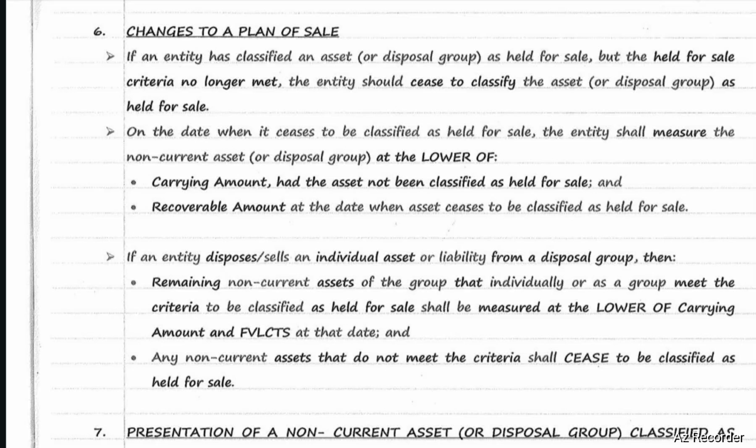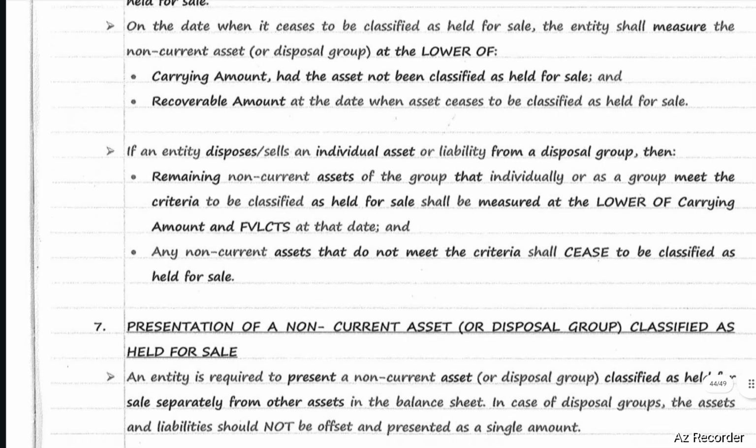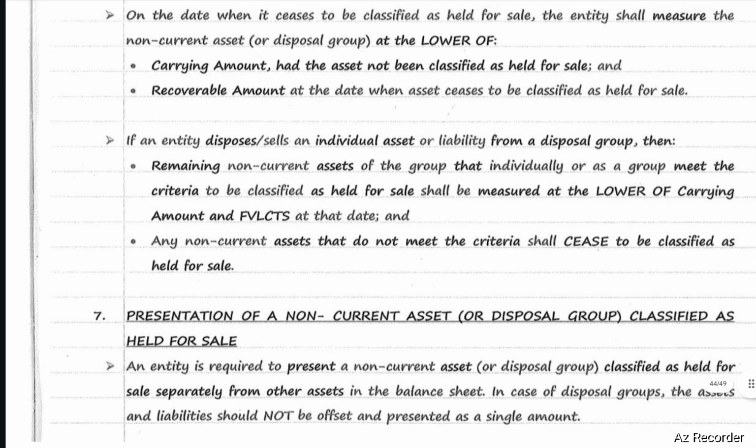If an entity disposes of or sells an individual asset or liability from a disposal group, then the remaining non-current assets of the group that individually or as a group meet the criteria to be classified as held for sale shall be measured at the lower of carrying amount or fair value less cost to sell at that date. Any non-current assets that do not meet the criteria shall cease to be classified as held for sale.